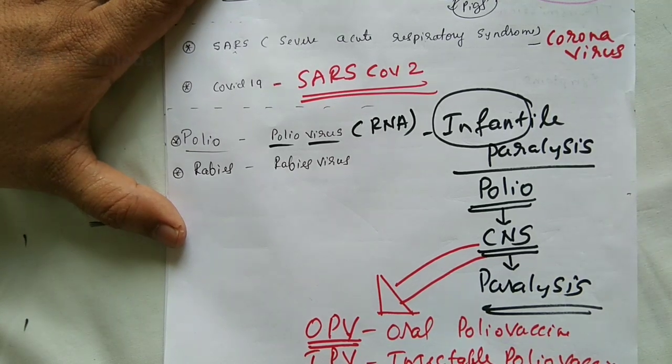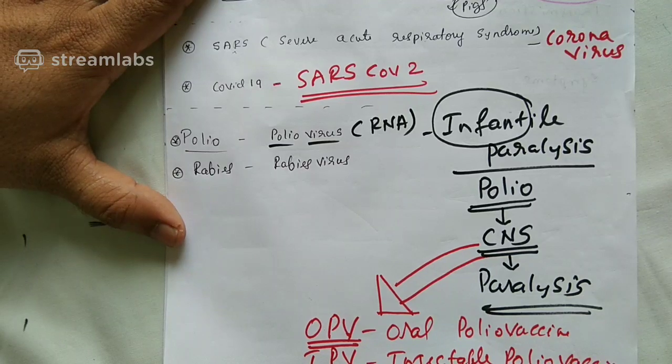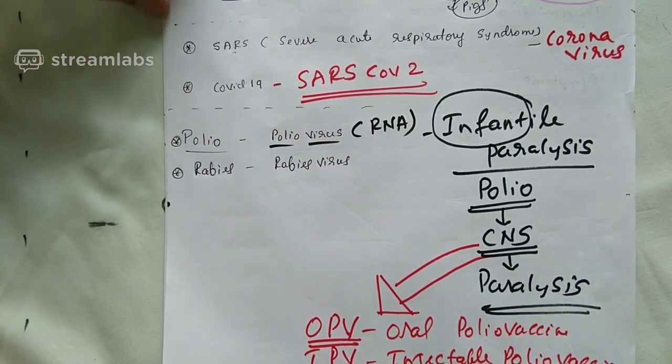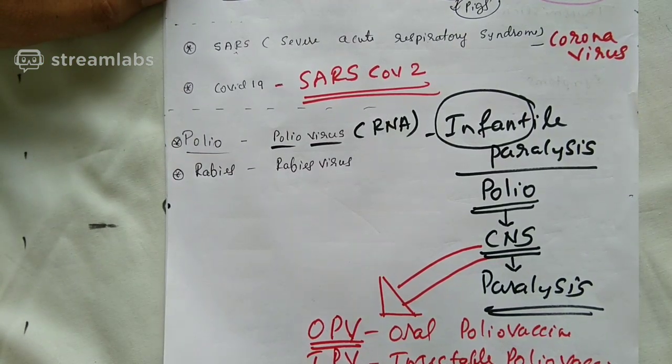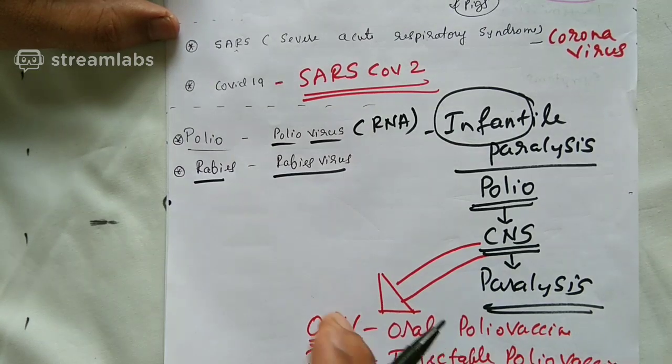If a person gets polio, there is no cure for that. So prevention is better than cure with regard to polio. Students, that was the end of the discussion regarding polio, and we are moving to the last one called rabies.